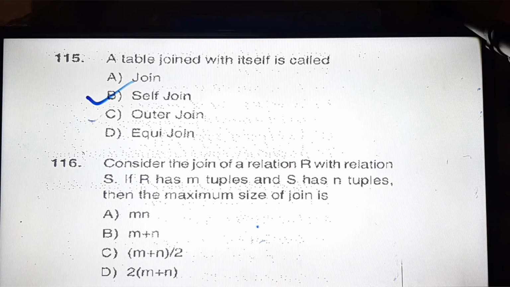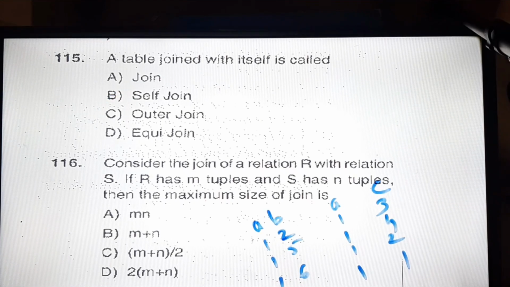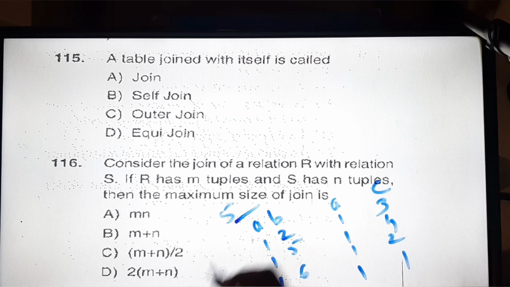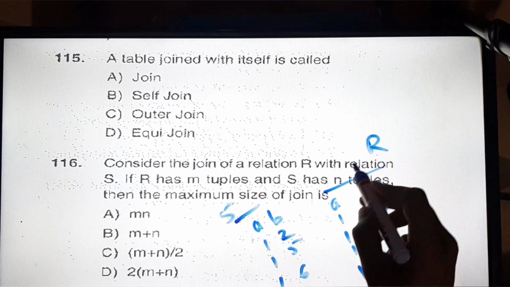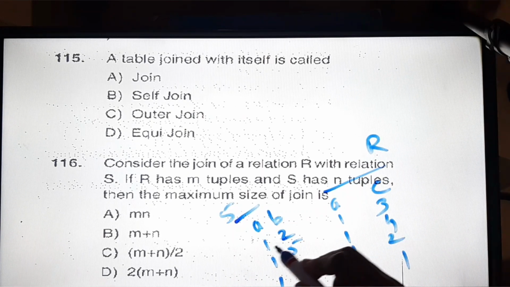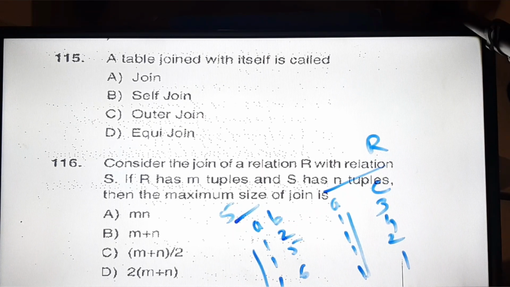So how to understand this, let's work through this example. The important thing is that table S may have two attributes, let's say A and B, and table R may have two attributes, let's say A and C. Now here A is a column with common values. If we take the join of S and R, then we will have cases where each row is combined with every matching row.